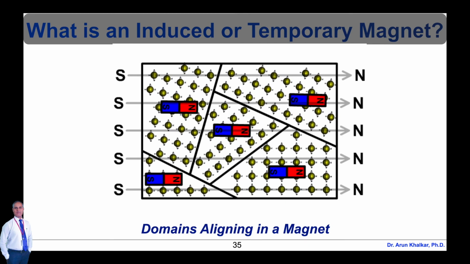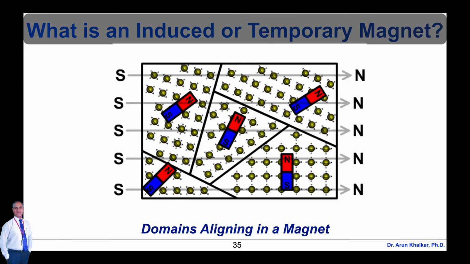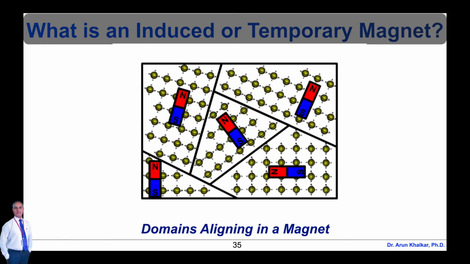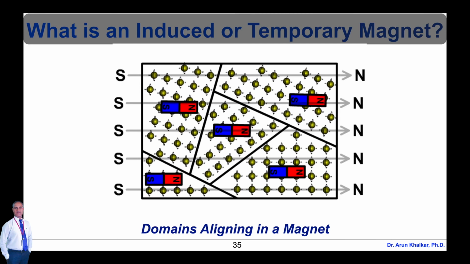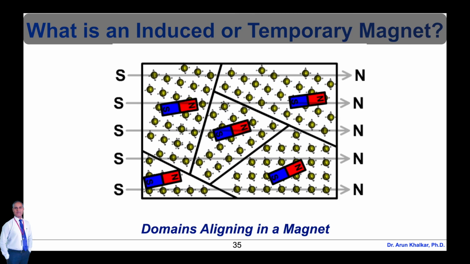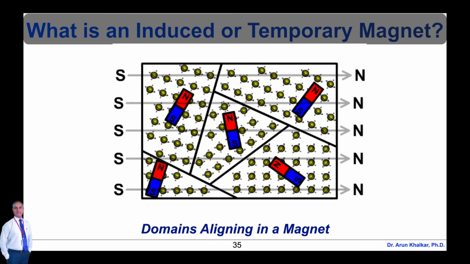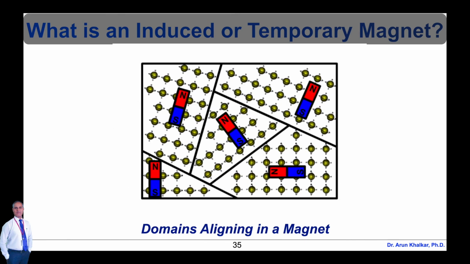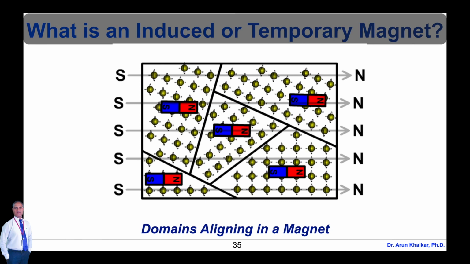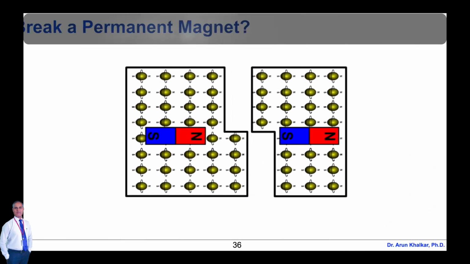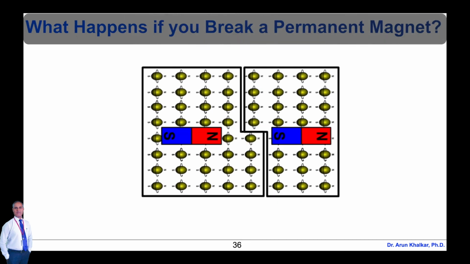Now let's see what is permanent magnet. A permanent magnet is different than a temporary magnet because a hard ferromagnetic material is placed in a strong magnetic field. Domains align with a magnetic field and maintain that alignment after the magnetic field is removed, which is called a permanent magnet.